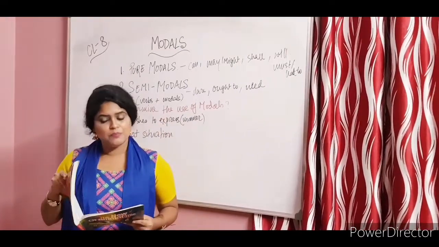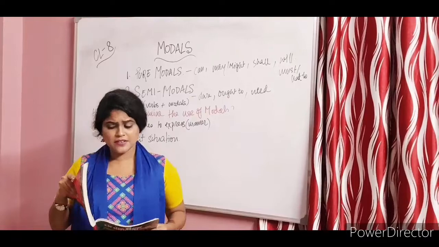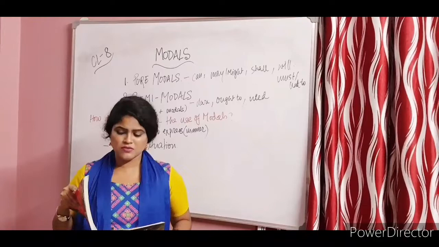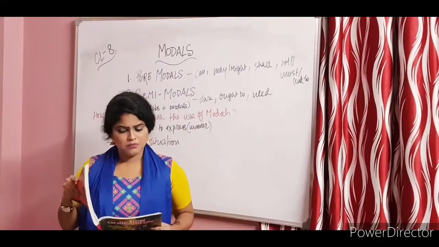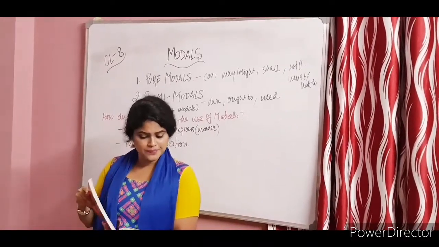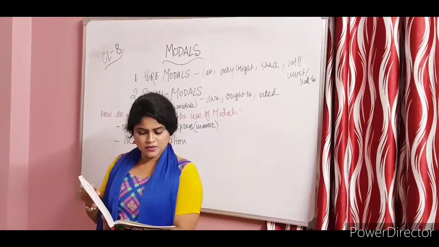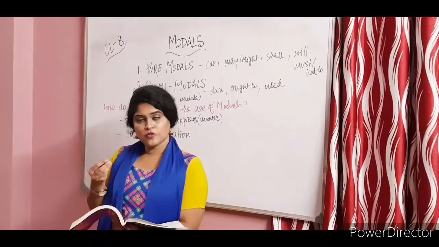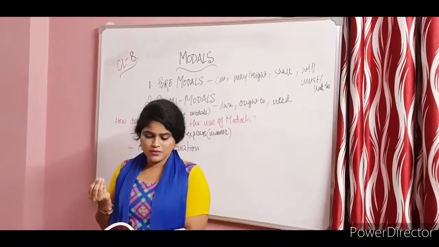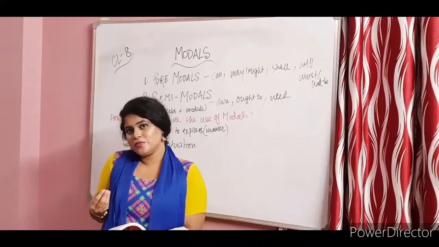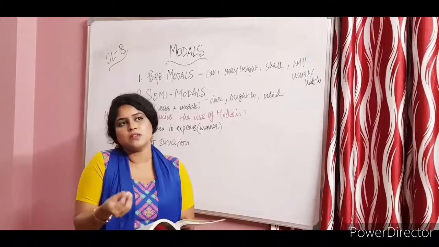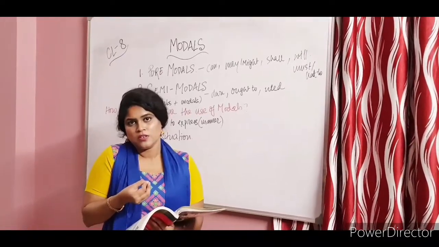Then might, a possibility of the past. He said it might rain the next day. He said it might rain. So usually it means negative or okay. So might, possibly, might. So that is the past of may. A suggestion, might I recommend Hilton, an excellent hotel? So when you have to suggest using might, okay, at times you can also use shall I recommend Hilton. Might I means you actually don't want to completely, you're not sure, you're not certain if the person is going to take that suggestion, okay.